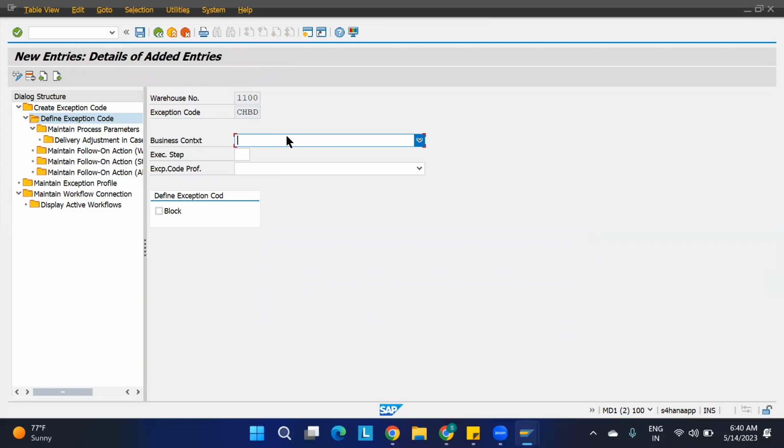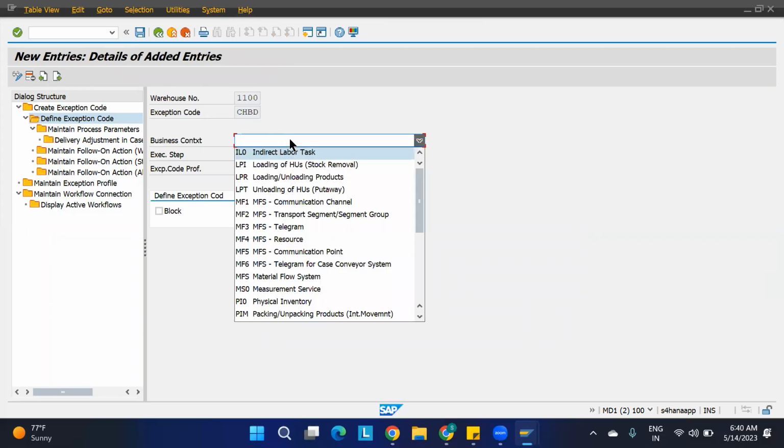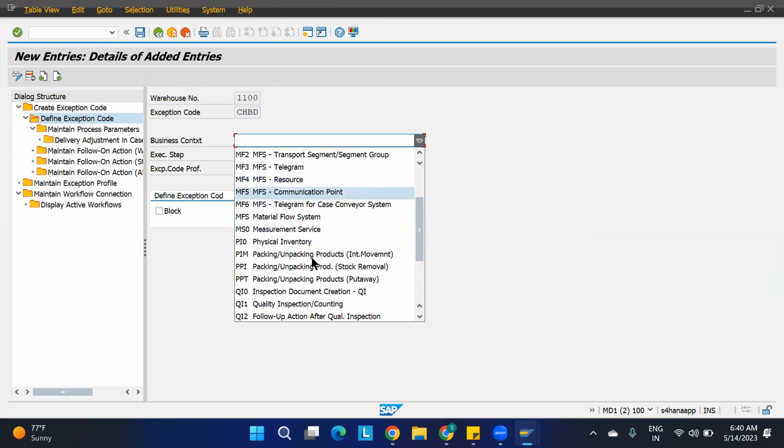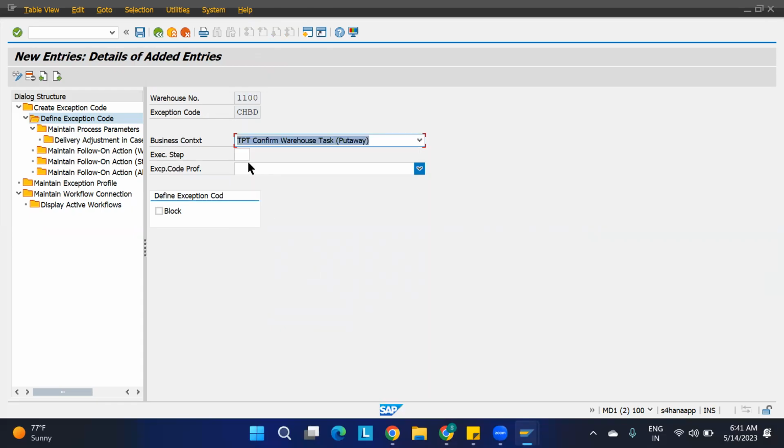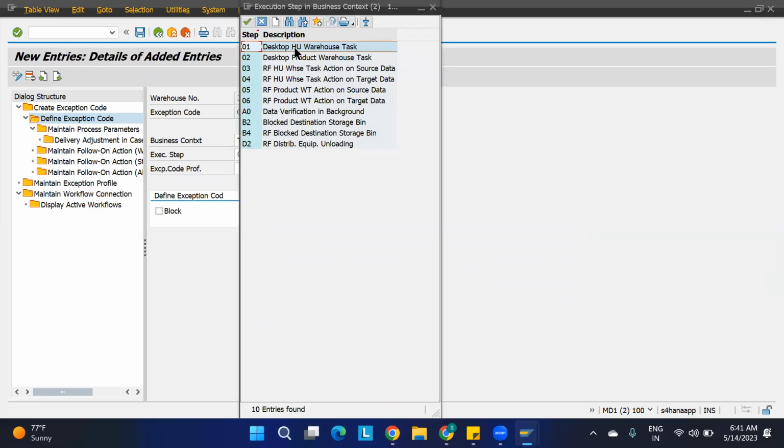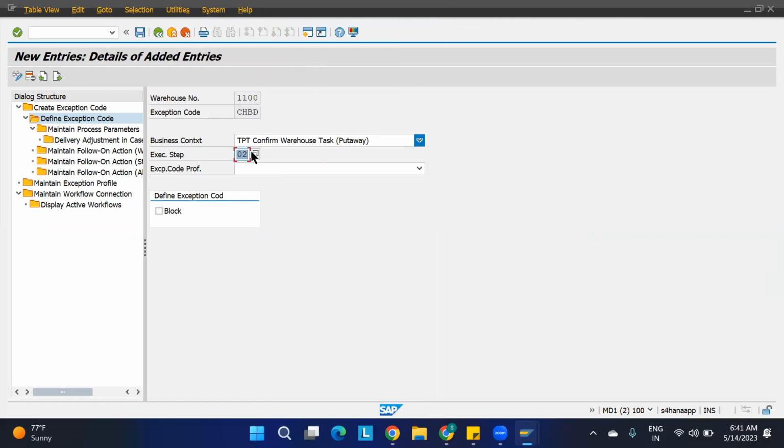I thought it would happen for the desktop also, but it might not be happening. So what we will do, we're going to take PPI1, PPI confirm error task. This is for the putaway. I'm going to use the step as 01, because 01 is for the desktop. See here, desktop HU error status and just product status. We have taken only the product status. Let us take this exception code profile. It is asking.